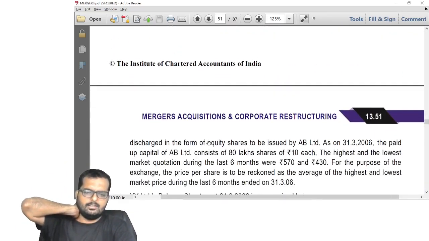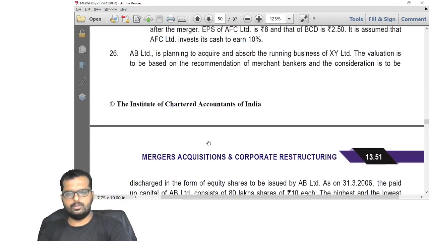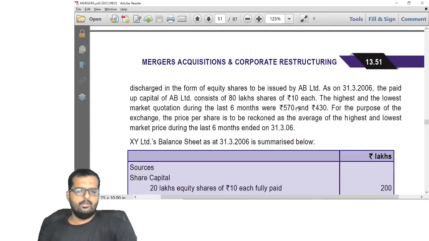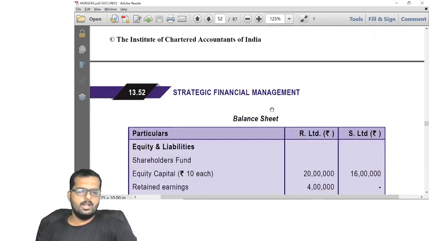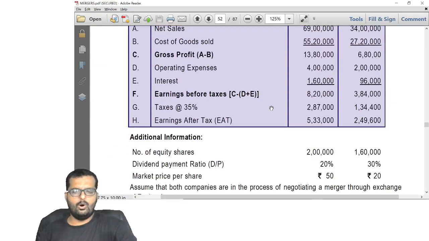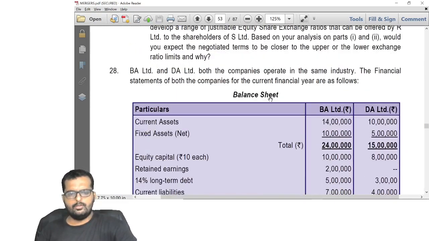So friends, if you look at this, maybe in the next few classes, even this question we have done, 26 is done in class. 570, 430 valuation is already done in my class. R and S we will do, it's a long question. So friends, next week also we will need around 3 to 4 hours of time. So we'll do in the morning 1 hour daily and we will complete all these things. Maybe max to max 5 hours. So next week we'll be completing with mergers and acquisitions.